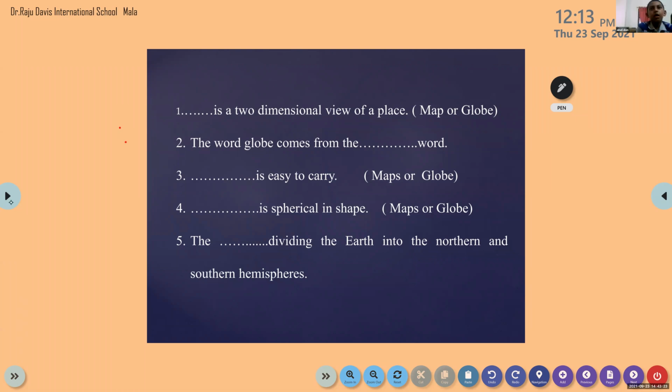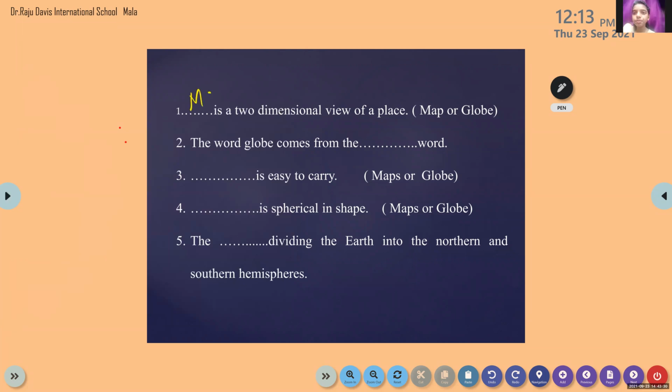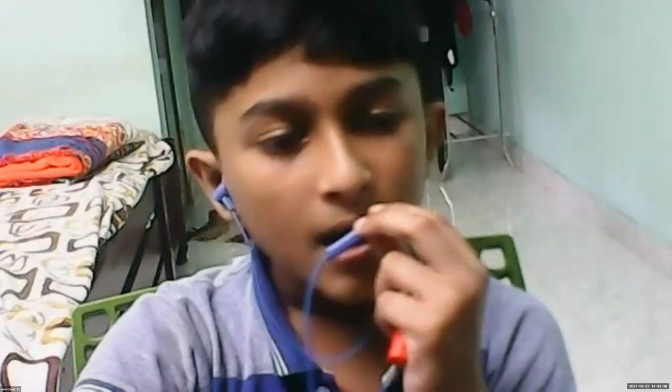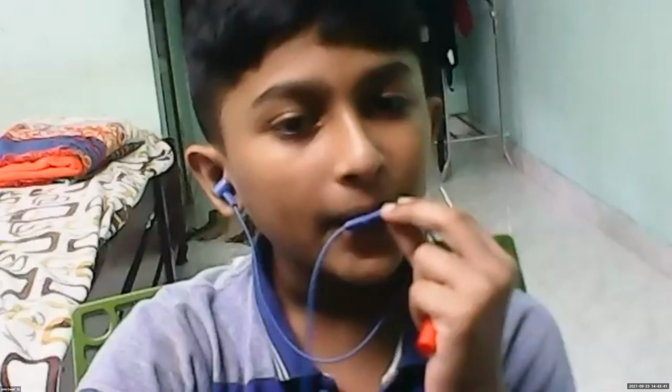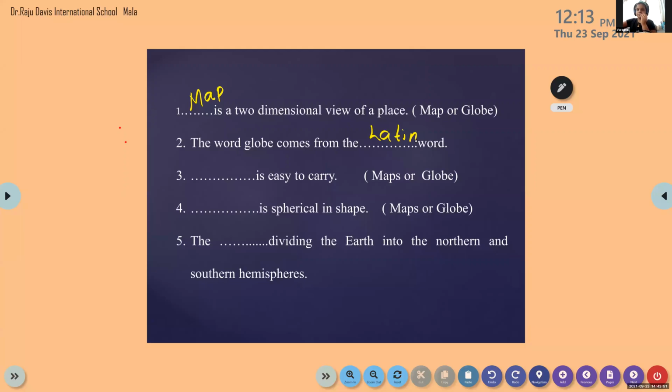And it comes from the word in Latin. Third question: dash is easy to carry. Map. Okay. Now it's easy for me. Yes, John. Next question.